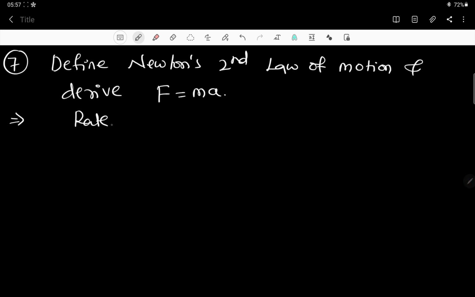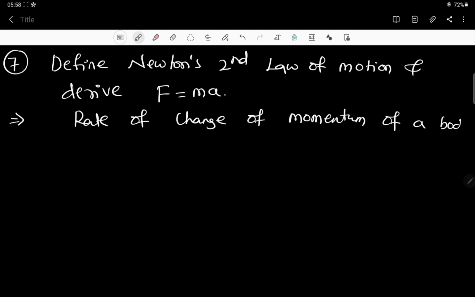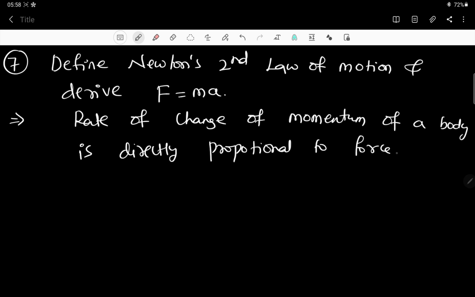Rate of change of momentum of a body is directly proportional to the force applied on the body. So this is the statement, and they are asking us to derive F equal to ma also.